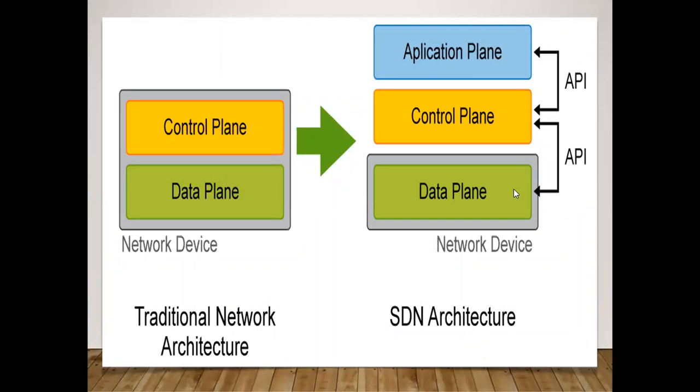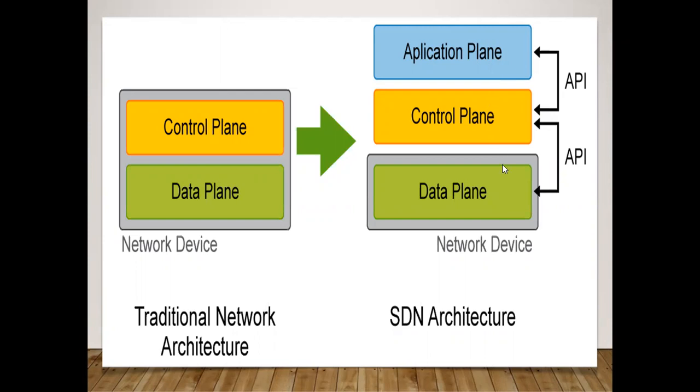In the SDN architecture, between these separate layers, the APIs are the interfaces that work between these planes. So between application layer and the control plane, there is the API that works, and we will talk about what type of APIs are these.